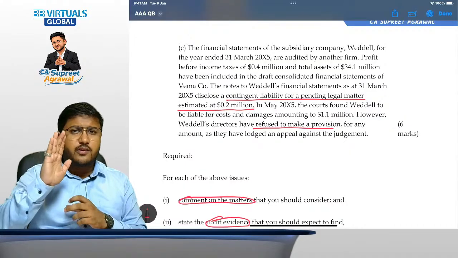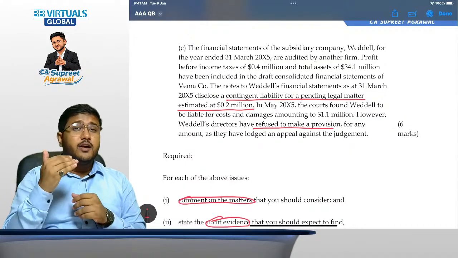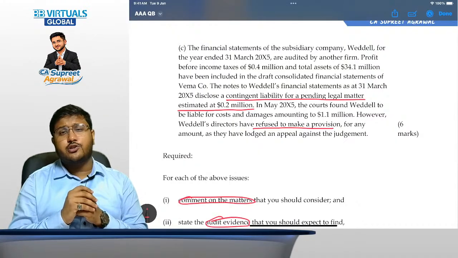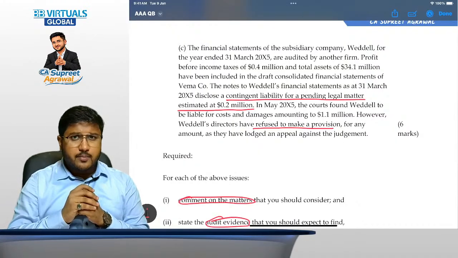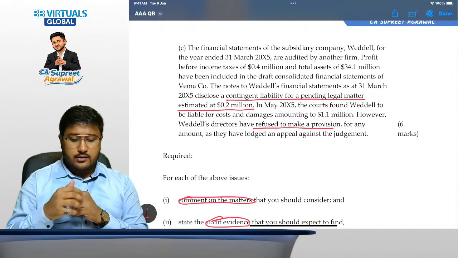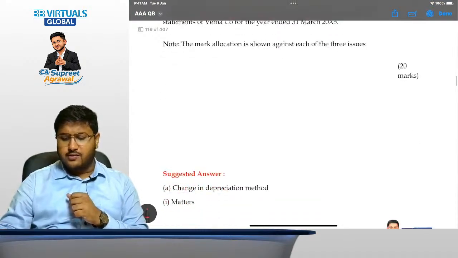So we will be inspecting the related documents, the supporting documents regarding it. We will be inquiring from the management their procedure for evaluation or identification of a classification of the provision in the balance sheet. Then we will also be obtaining confirmations from the legal team also. So all of these things are very important.